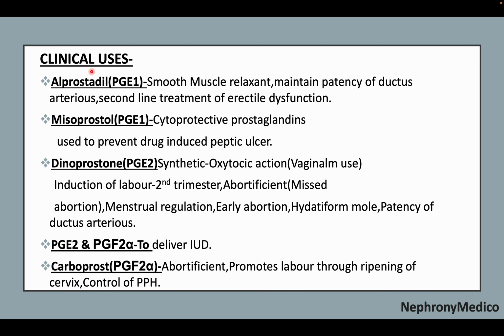Now, clinical uses include alprostadil as a smooth muscle relaxant, for maintenance of the patency of the ductus arteriosus, and for erectile dysfunction. Misoprostol is a cytoprotective prostaglandin used to prevent drug-induced peptic ulcer. Dinoprostone is used for the induction of labor, also used as an abortifacient for abortion, menstrual regulation, early abortion, and hydatidiform mole. Prostaglandin E2 and F2 alpha are used for delivering intrauterine death. Carboprost is an abortifacient, promotes labor through ripening of the cervix, and is used to control postpartum hemorrhage.